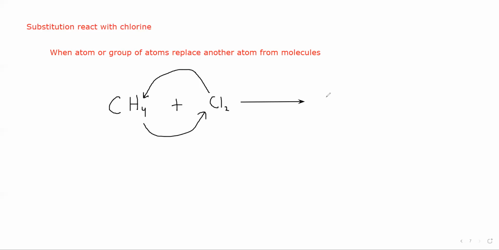When one hydrogen goes out, we are left with three hydrogen and one chlorine enters. So it will be CH3Cl plus hydrogen takes the position of a chlorine, so it will form HCl. Hydrogen goes out and chlorine enters. And we call this reaction a substitution reaction.